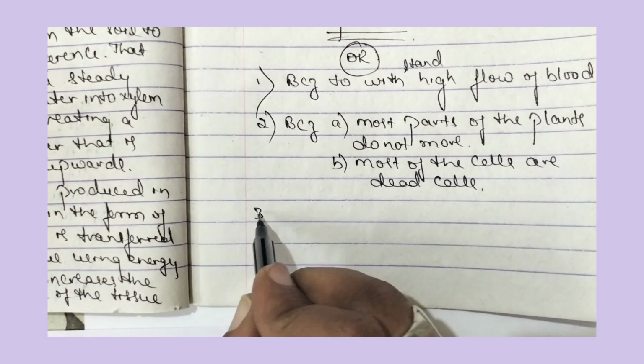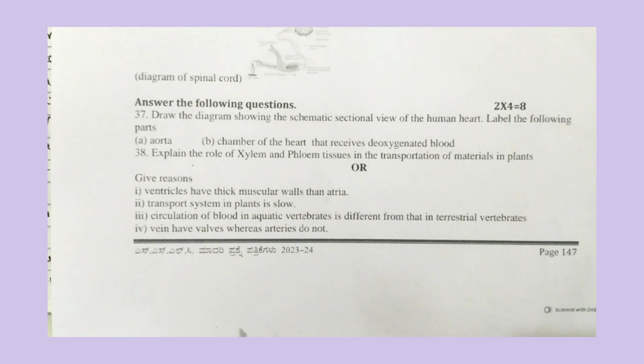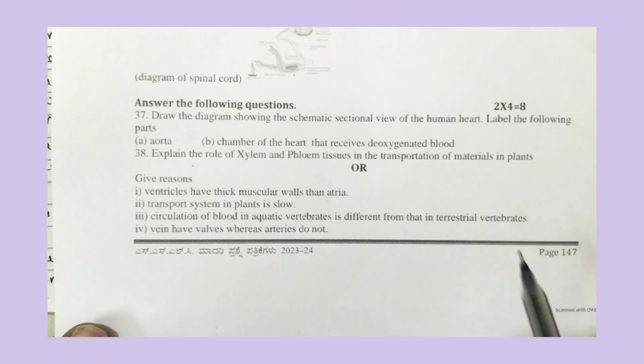Then coming to the third give reason, circulation of blood in aquatic vertebrates is different from that in terrestrial vertebrates.